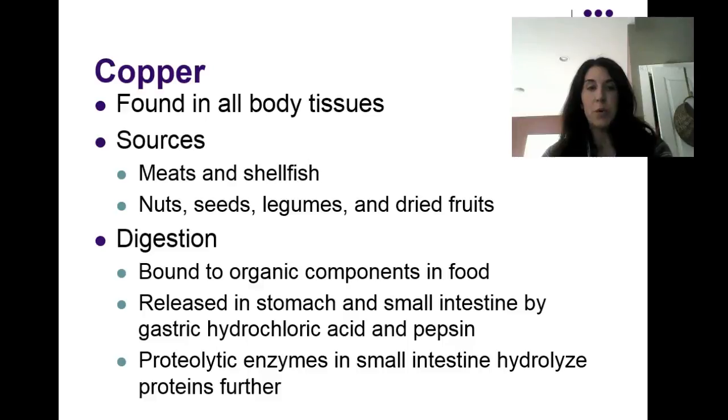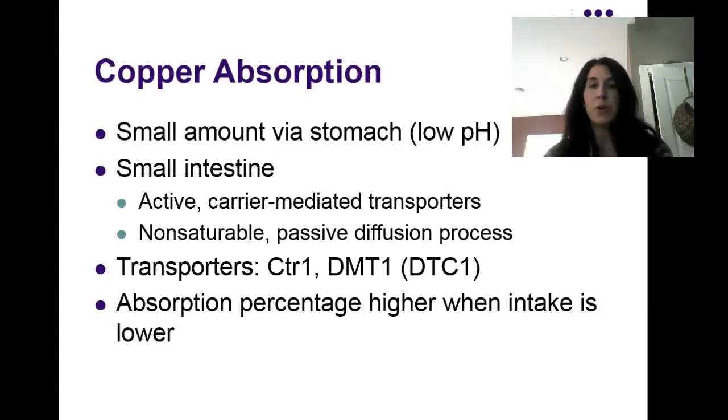It is bound to organic compounds, components in food, and released in the stomach and small intestine by hydrochloric acid and pepsin. There are also proteolytic enzymes in the small intestine which will hydrolyze proteins further to release copper. Absorption occurs in the stomach, where a small amount is absorbed with low pH.